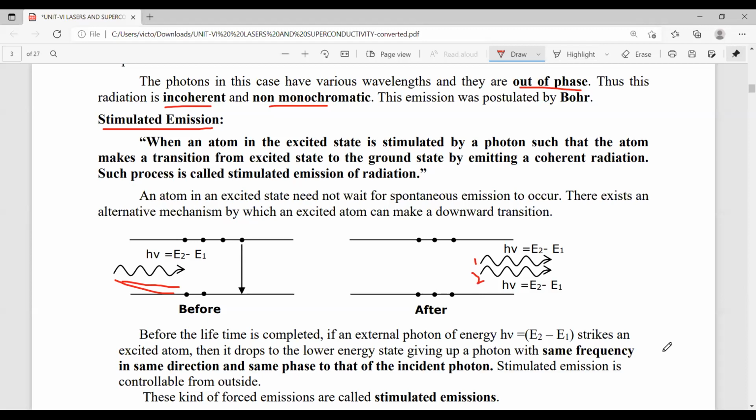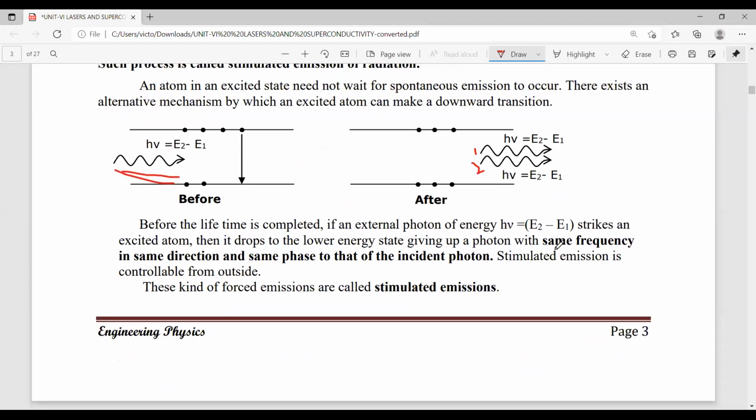These 2 photons have the same h nu, the same frequency and the same amplitude. That's why the emitted light in this process is laser.